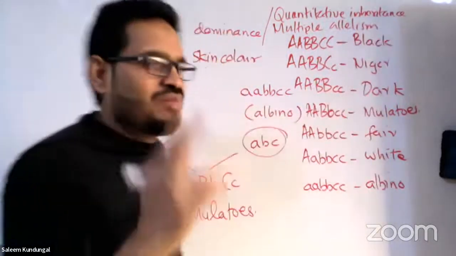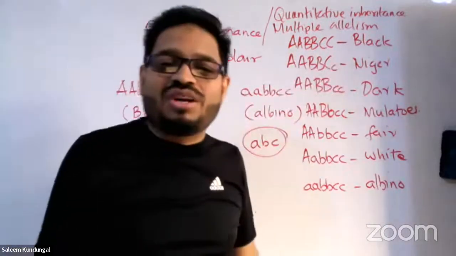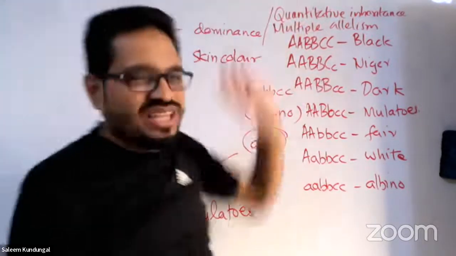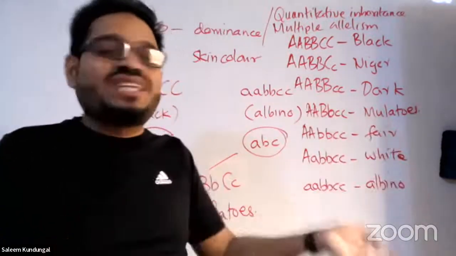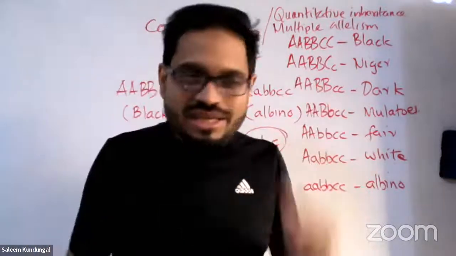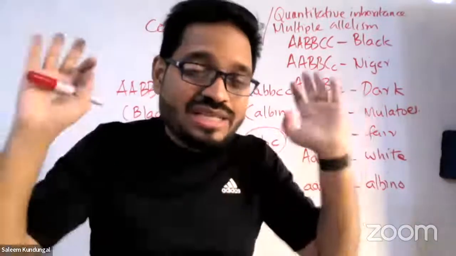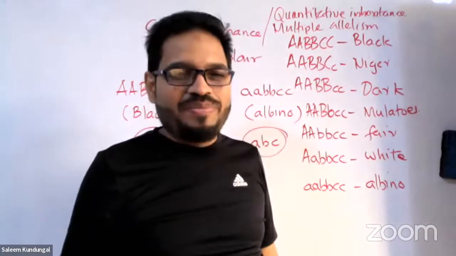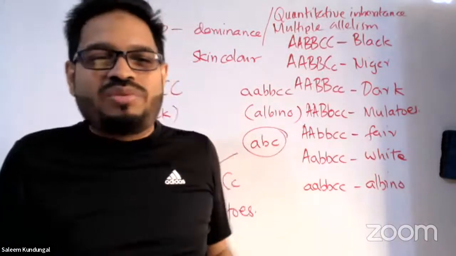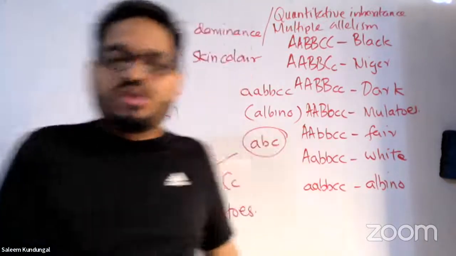Allele means one pair. Here, how many pairs? So many pairs, right? When so many pairs of genes decide a character, we call it multiple allelism, or also quantitative, where each quantity decides the inheritance, and the common name that we use is codominance. Guys, keep in mind, codominance, quantitative inheritance, multiple allelism, all three are the same term. But you may not be able to see quantitative inheritance in some codominance examples. That you'll study at a higher level, but that's not our question right now.